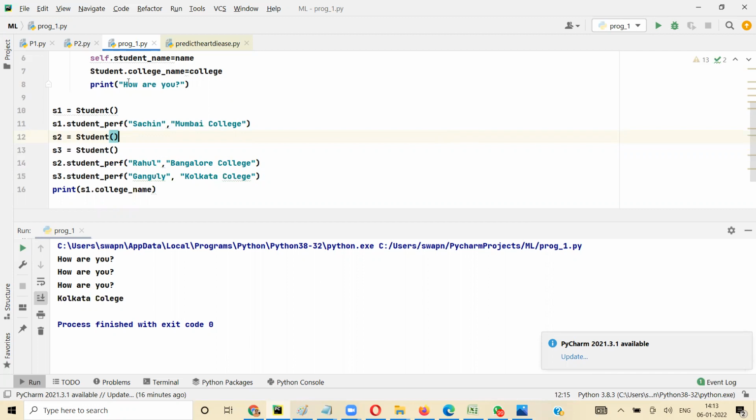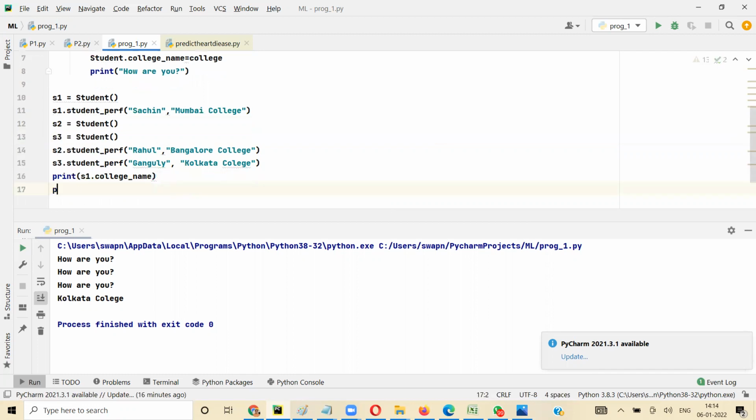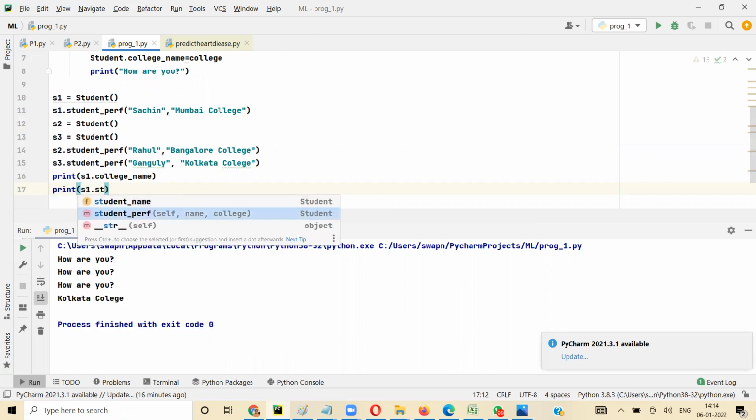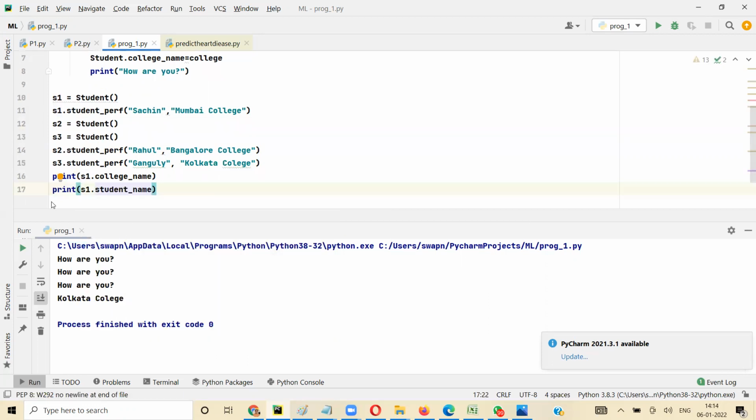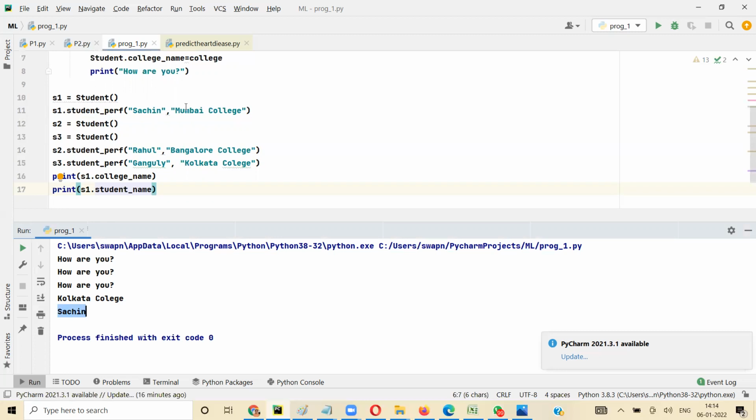So this is printing. How are you? Right. But you see, when here I'm saying Kolkata College, S1 should be Mumbai College, right? Let me print S1 dot student name as well. Okay, so now you see S1 student name is correct, Sachin, but S4 dot college name should have been Mumbai, not Kolkata, right?